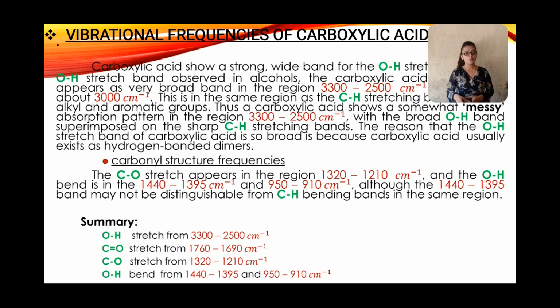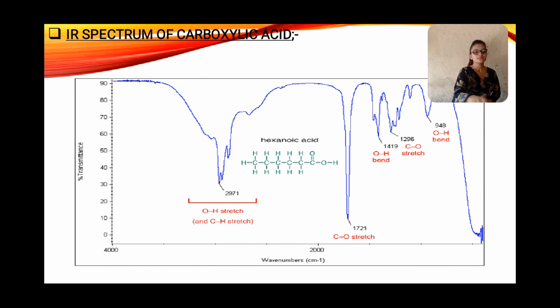And this is the summary. O–H stretch from 3300 to 2500 cm⁻¹. C=O stretch from 1760 to 1690 cm⁻¹, and C–O stretch from 1320 to 1210 cm⁻¹. O–H bend from 1440 to 1395 and 950 to 910 cm⁻¹. And this is the IR spectrum of carboxylic acid. This is the O–H stretch and C–H stretch. This is the C=O stretch, O–H bend, C–O stretch, and O–H bend.